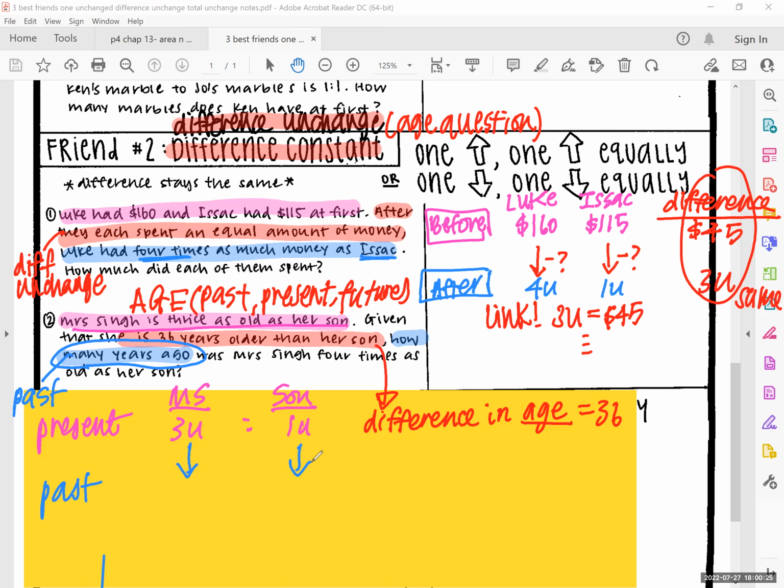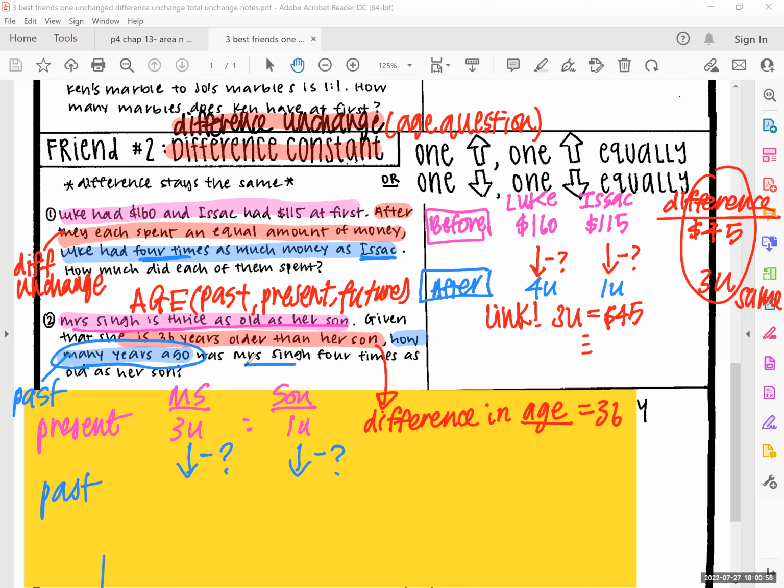What must you write on the action arrow? Minus. And do I know how many years ago that is? If I don't know, I put a minus question mark. Here also minus question mark, because it's the same thing.